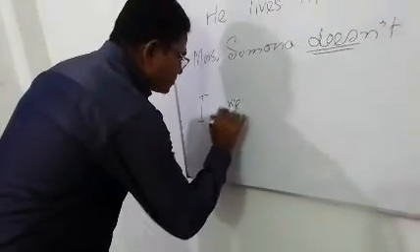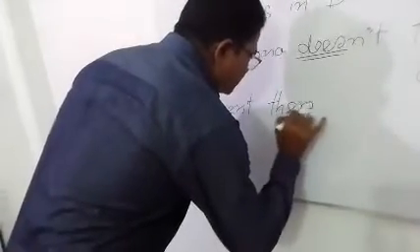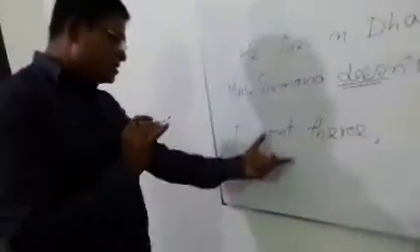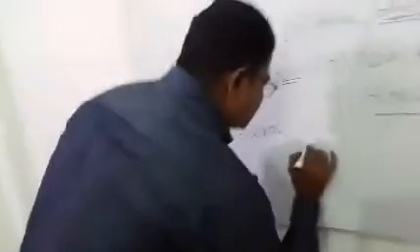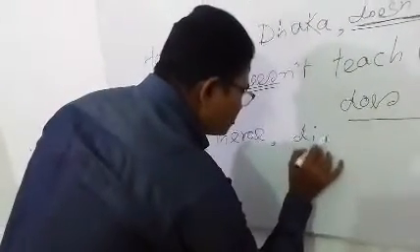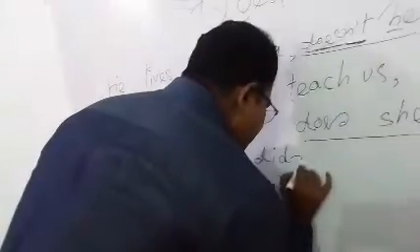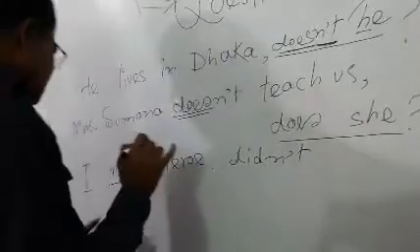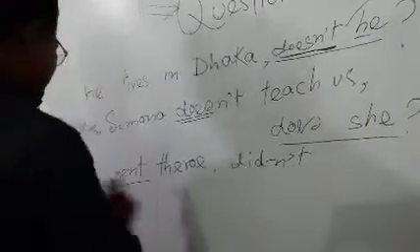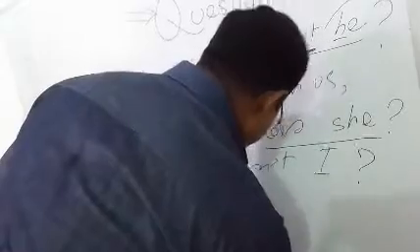went there. Here is the sentence, I went there. Here went is past indefinite form, and that's why we have to write, or we have to take here did as auxiliary verb. As the sentence is in affirmative form, we have to write not, didn't. Okay, didn't, and the subject is I. Okay, and question mark, underline.